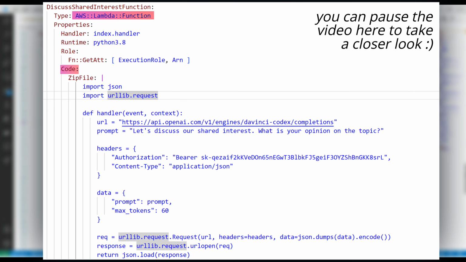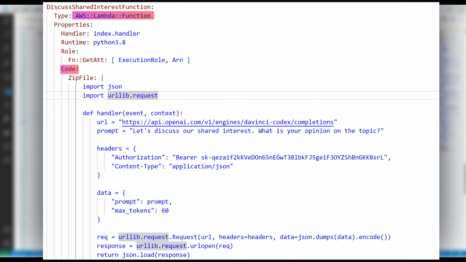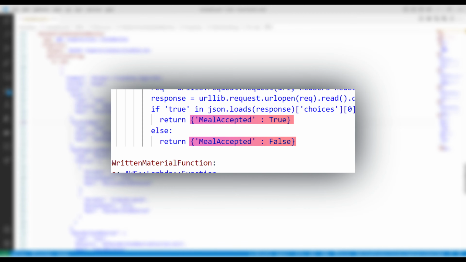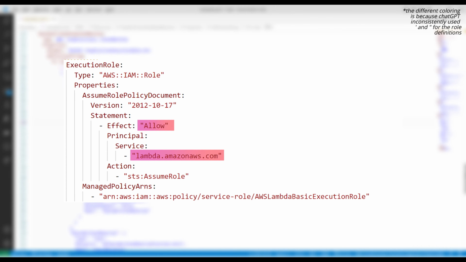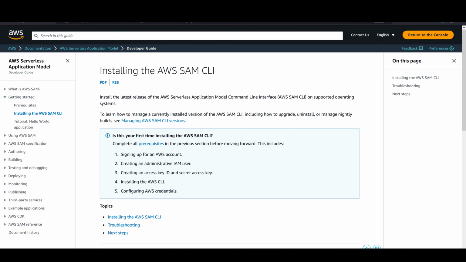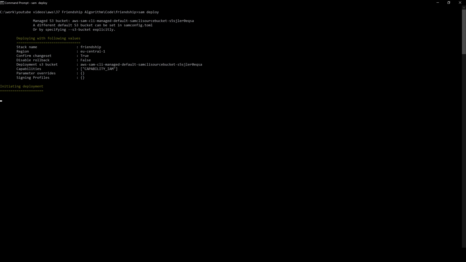Then we can define our functions in the same file and write some inline code. To make things a little more interesting, we ask ChatGPT to give us an answer like Kripke would, responding to Sheldon. And then simply return the value as JSON for a state machine to handle. Add 2 IAM roles that ChatGPT provided us with, and we're good to go. Then continue with installing the SAM CLI and run SAM deploy.